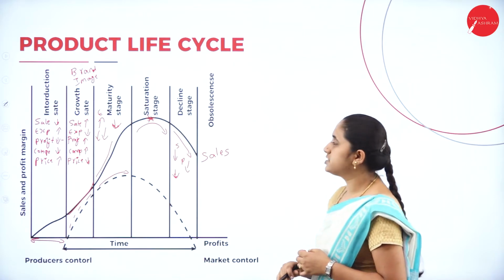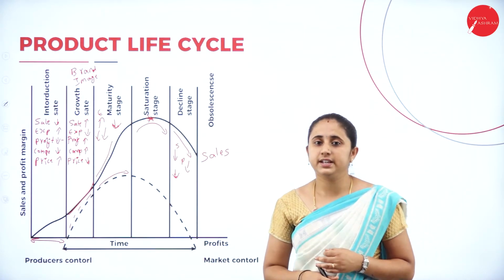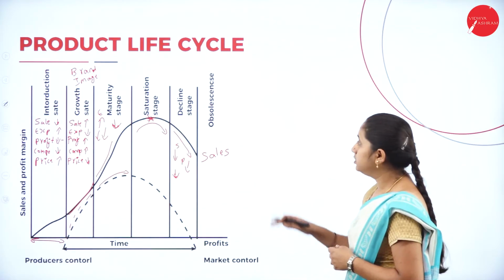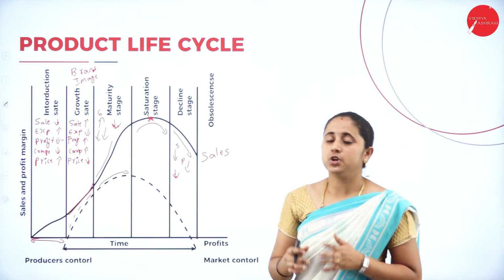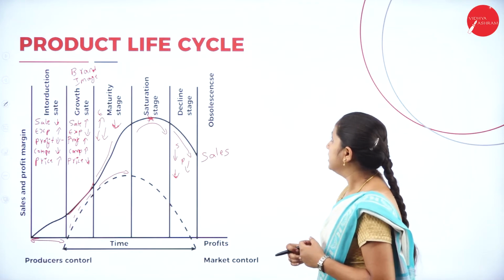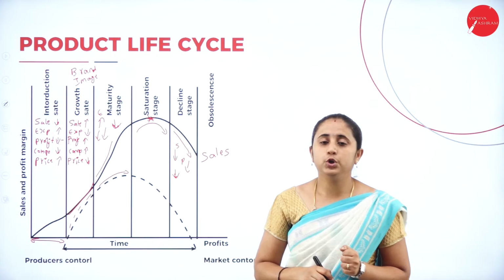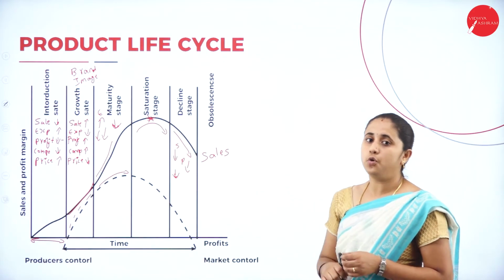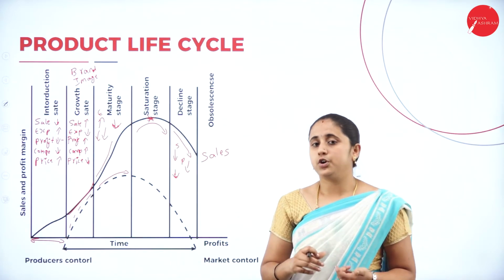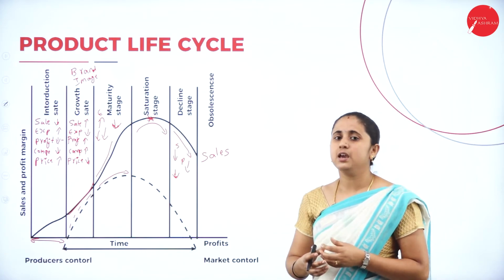Then the obsolescence stage. This is the last stage of the product life cycle. In this stage, your product will wash out from the market. Your product becomes useless and it will wash out from the market. In this stage, you need to make a strategy, that is, you need to enter a new market, start producing a new product, or merge with a stronger company so that your product will exist in the market.